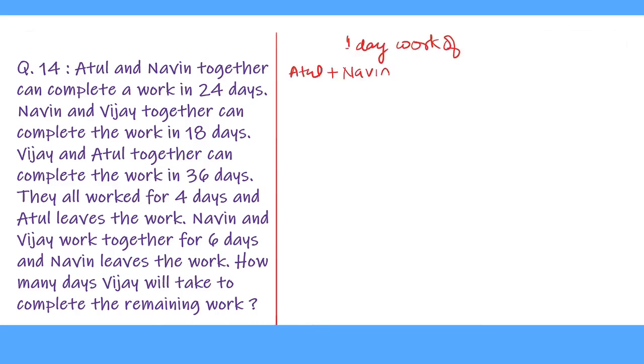We first calculate the 1 day work. So 1 day work of Atul plus Naveen equal to 1 upon 24, as they together can complete the work in 24 days. So 1 upon 24 is their 1 day work. And 1 day work of Naveen and Vijay equal to 1 upon 18.